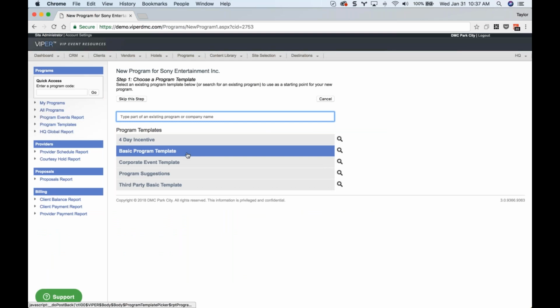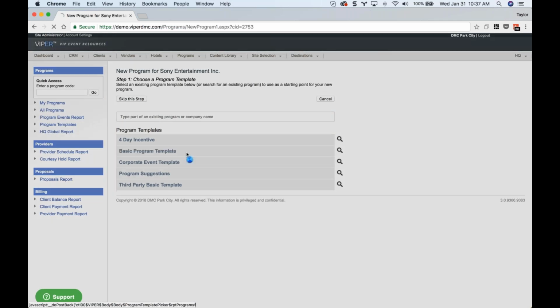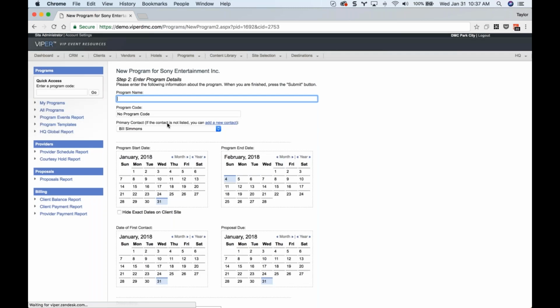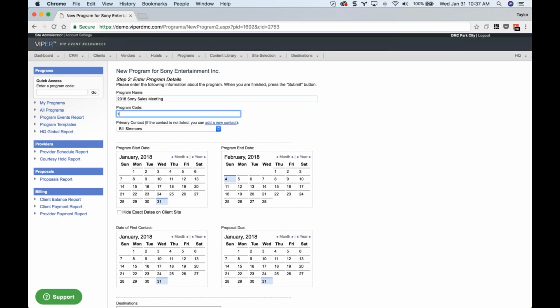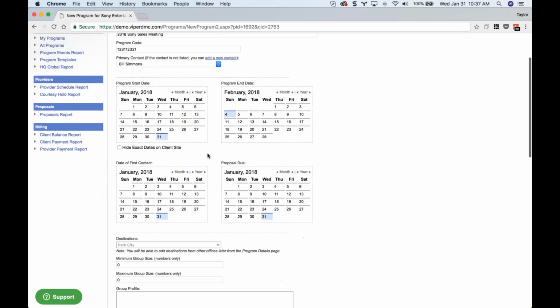I'm going to use my basic program template here just to keep things moving. And then, of course, this is where I'm going to enter my program name on step 2 here. So 2018 Sony sales meeting. Any program code, I'm just going to type in a random one here. I'm going to leave my primary contact alone. We did say it was for 2018. Let's say it's April 14th through the 18th.